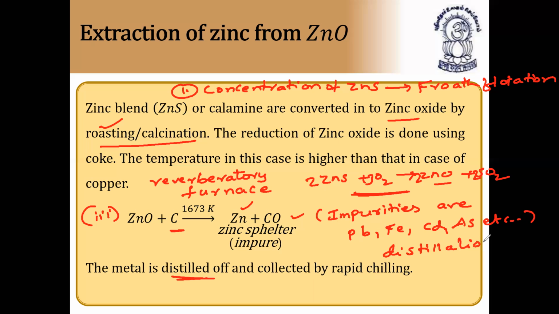So once again, I'll recap the extraction of zinc. It is only a simple process. First, the zinc sulfide ore is taken and it is concentrated, best concentrated by means of the froth flotation process.